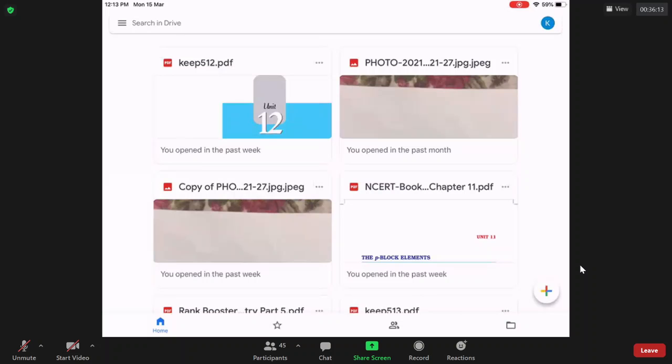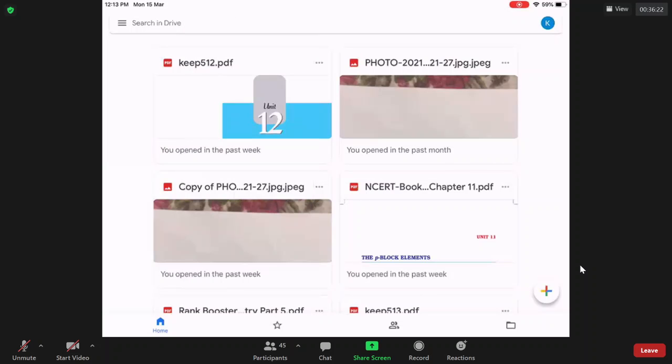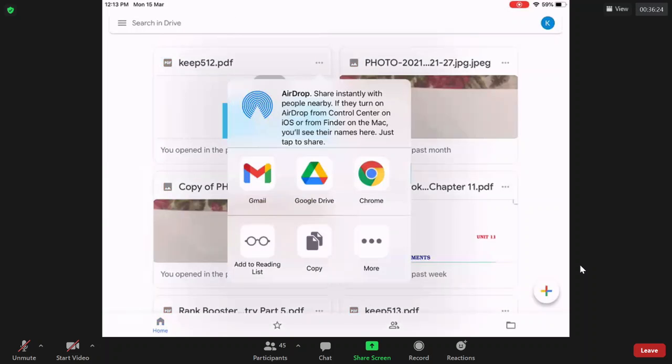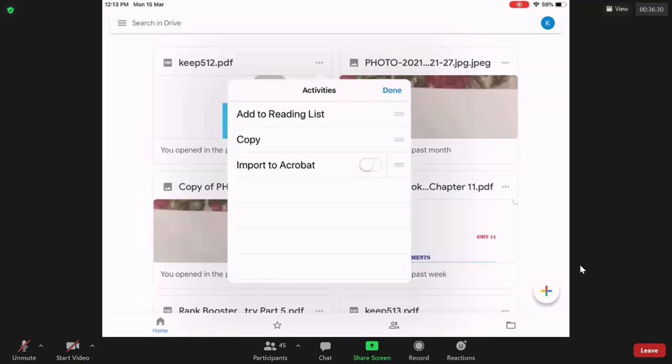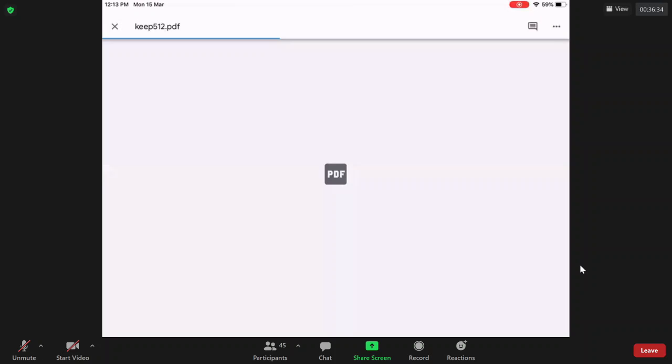I don't know how to share this. Anybody has a mail ID? You type it. Why can't you download it yourself otherwise?